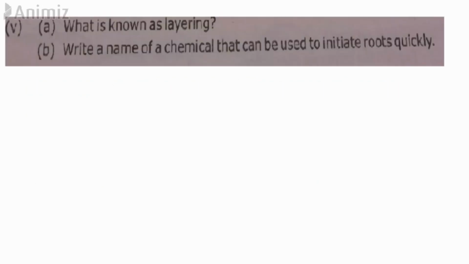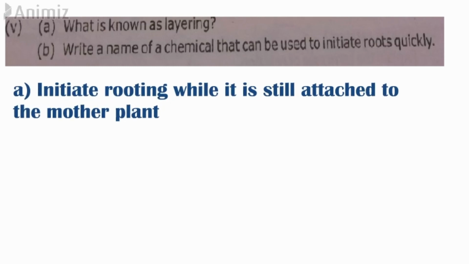Then the last two questions: what is known as layering? And also write the name of a chemical that can be used to initiate roots quickly. Layering, we have already learned, is initiating rooting while the stem is still attached to the mother plant. The chemical that is used to initiate roots is indole acetic acid.